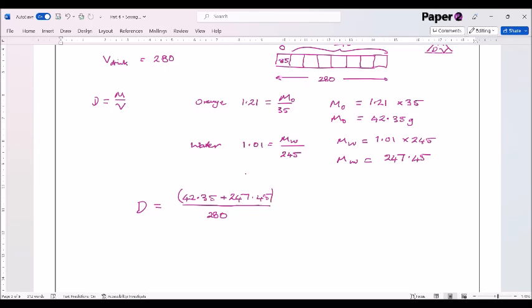We can type that in to the calculator as it's written, and divide that by 280. That gives me an answer of 1.035. So the density is 1.035 grams per centimetre cube.